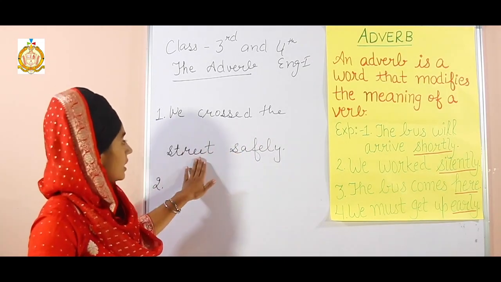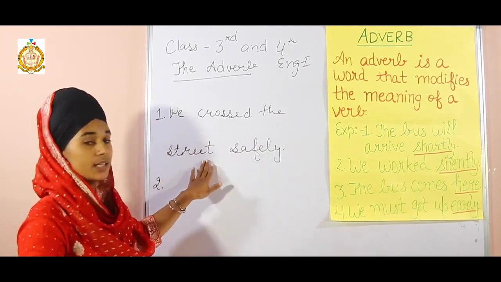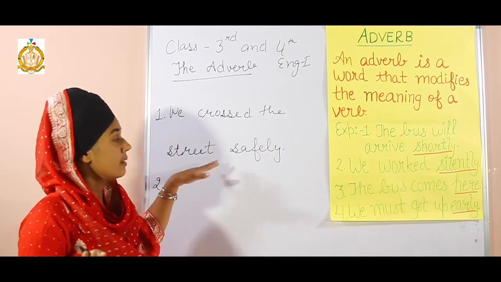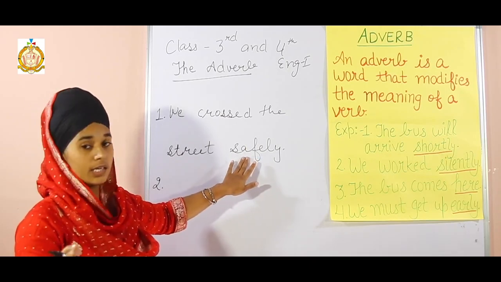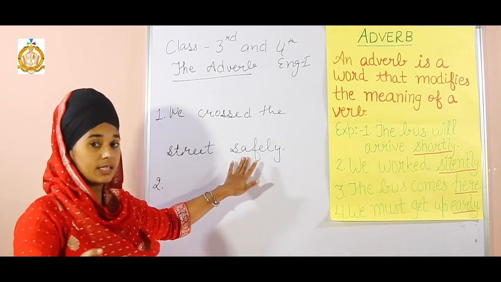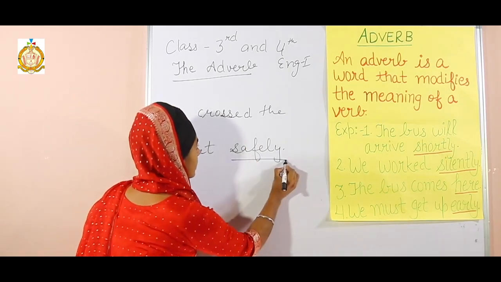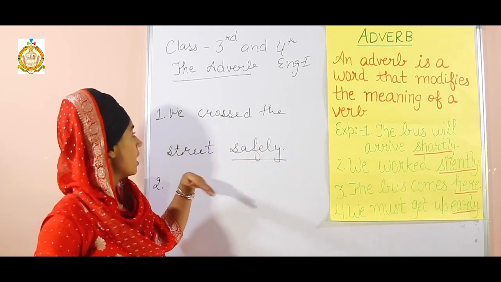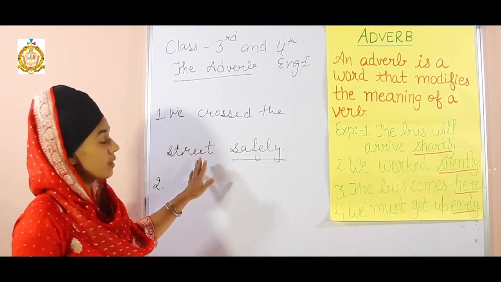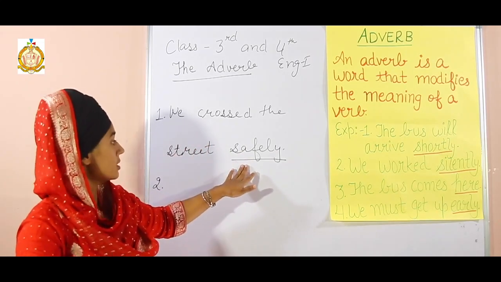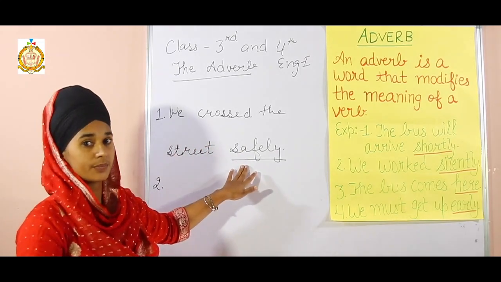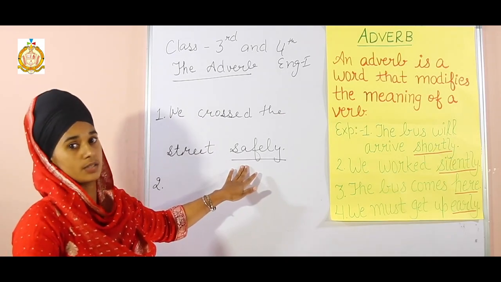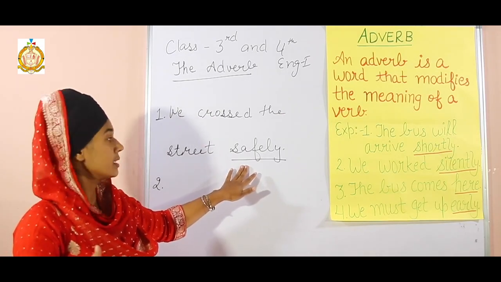If we write that we crossed the street, that is also a completed sentence. But we added one more word, that is safely. This word is called adverb. It is added to the verb to tell how they crossed the road. They crossed the road safely. It is telling how they crossed.